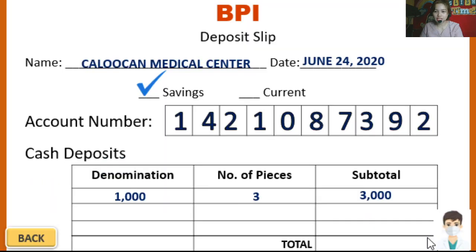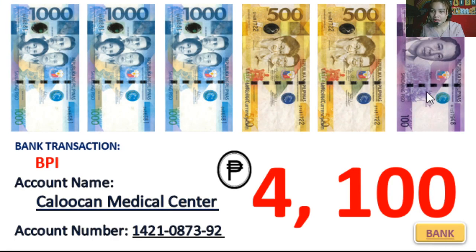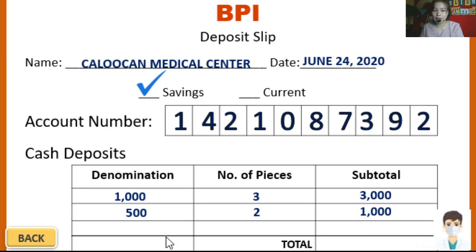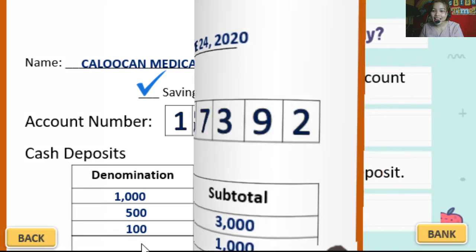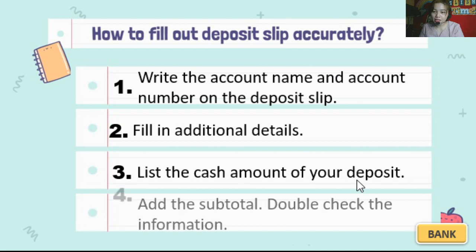Next one, what is the other bill that we have? We have 500. How many 500 peso bills do we have? It's 2, correct. And it is equal to 1,000 pesos. That's what you're going to write in the subtotal. Then go on. If there are bills, are there more? Yes, there is 100 peso bill remaining. So how many? One only, and then equals 100. And then we are done. We are done writing or listing the cash amount of our deposit.